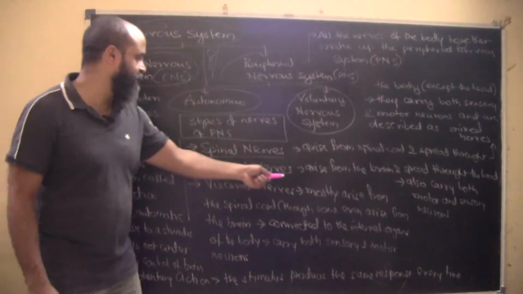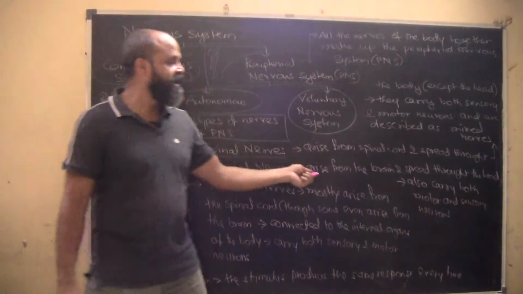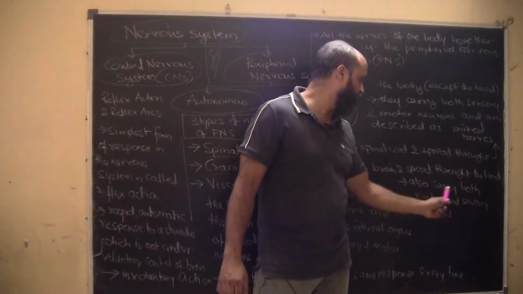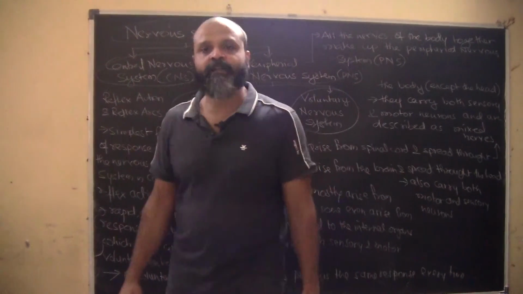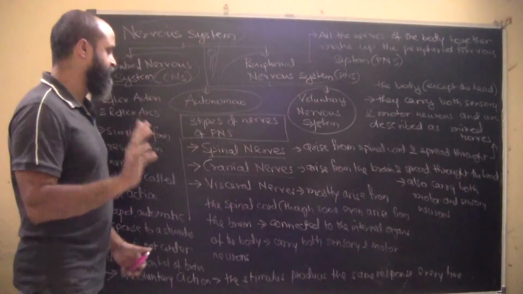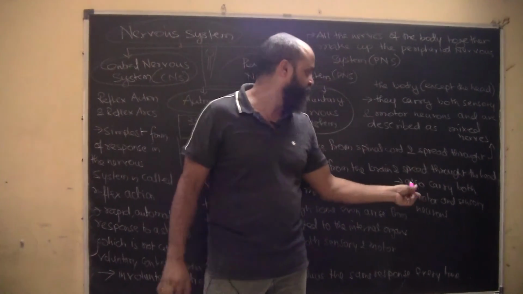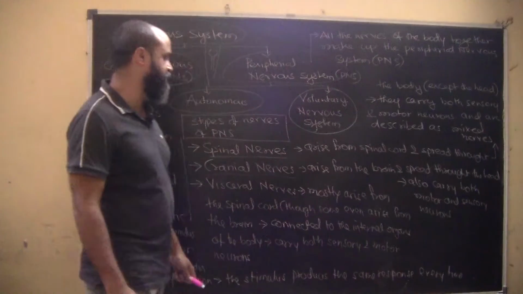Then we have cranial nerves. As the name itself suggests, they arise from the brain and spread throughout the head. They also carry both motor and sensory neurons. So these cranial nerves basically arise from the brain and spread throughout the head, and they again carry both motor and sensory neurons.